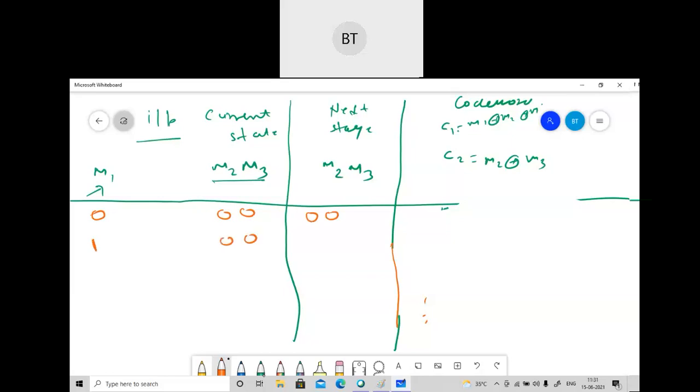Now this 1 will come here, so this will be here, this will go here, what you will get here, 0. So this is what your next stage is. अभी समझ में आया?